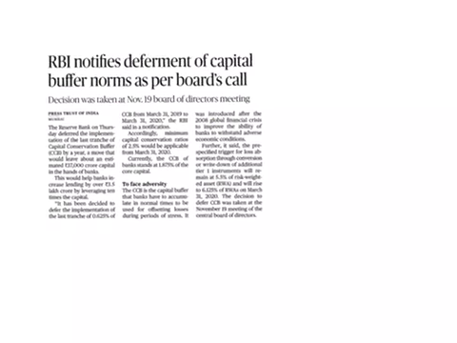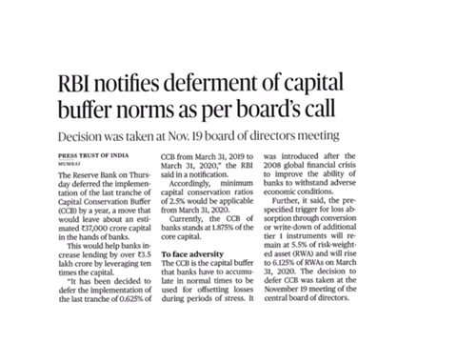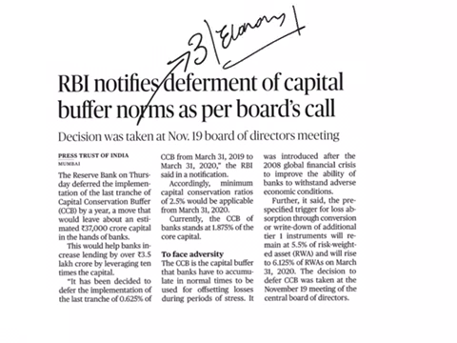The next article is RBI notifies deferment of capital buffer norms as per the board's call. This particular article comes under GS paper 3 under the topic of economy. And here the subtopic is banking. From this article, now we are going to see what is this capital conservation buffer. This capital conservation buffer is a new concept that is introduced under the International Basel III norms.